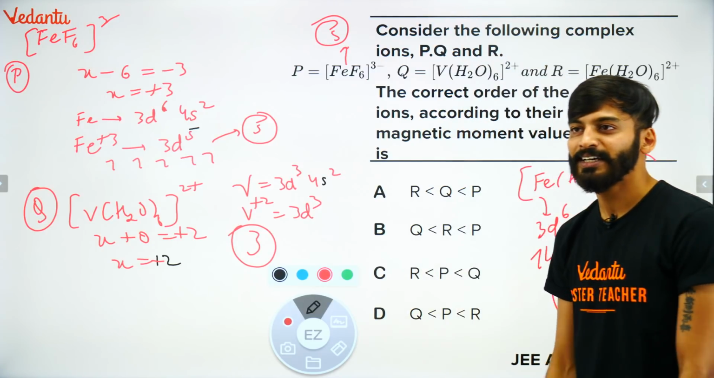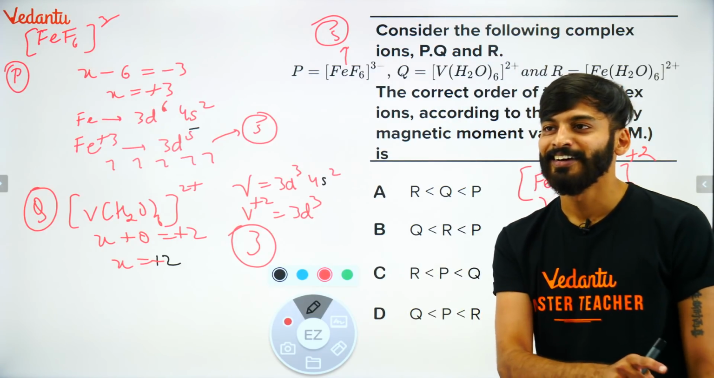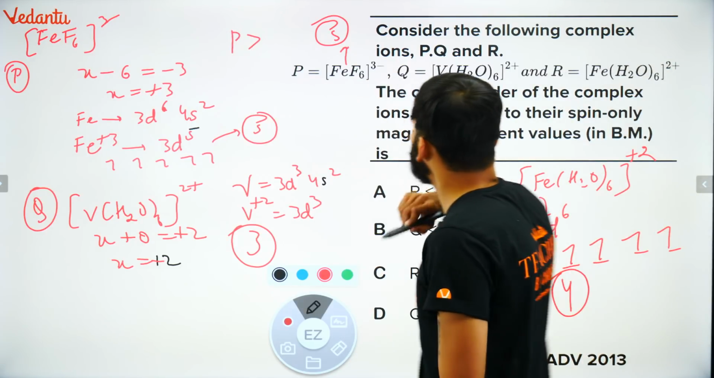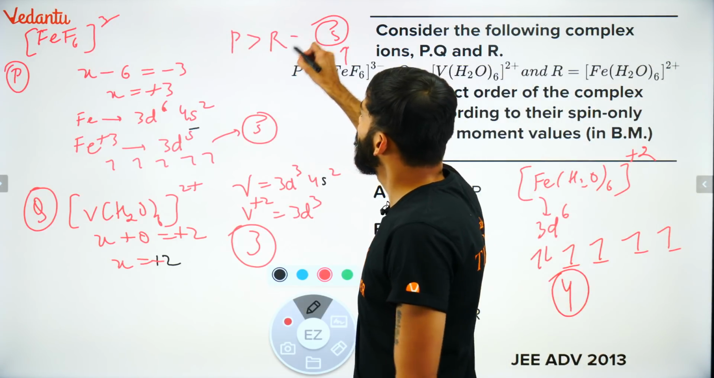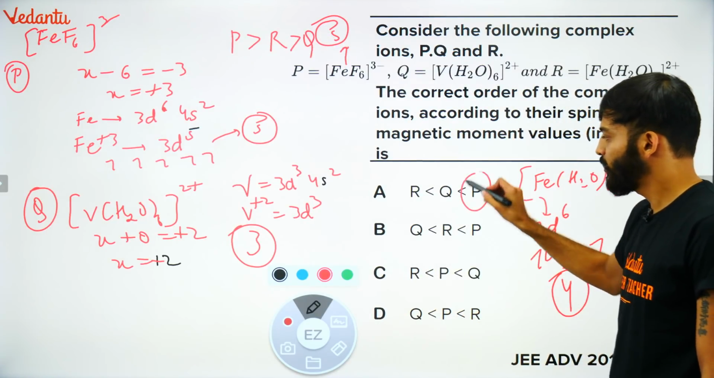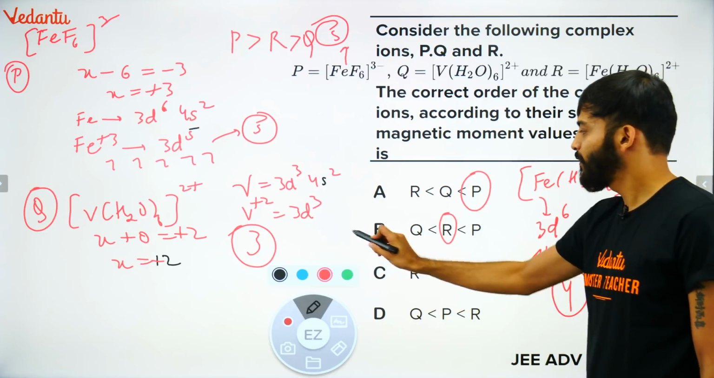So what will be the answer? So it should be P first. After that R. After that Q. So what is the correct option? Check this out. So P सबसे बड़ा होना चाहिए. फिर उसके बाद R. So answer would be B.